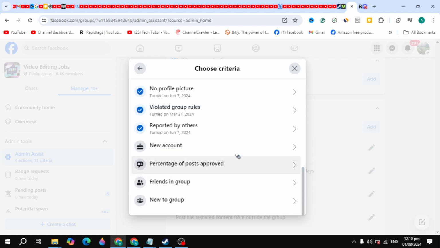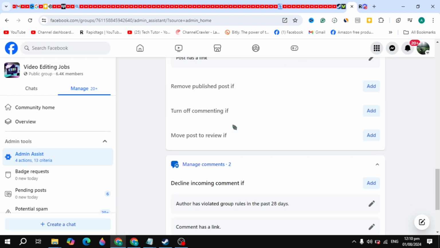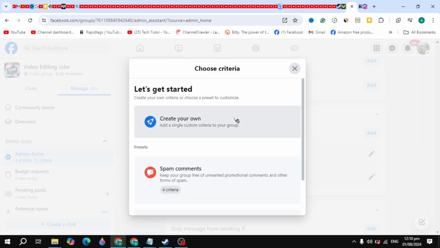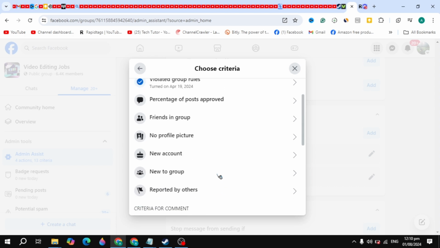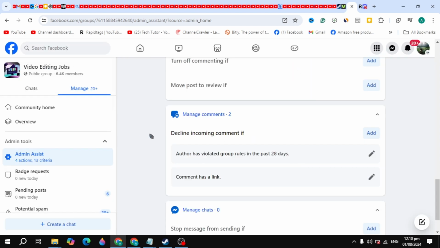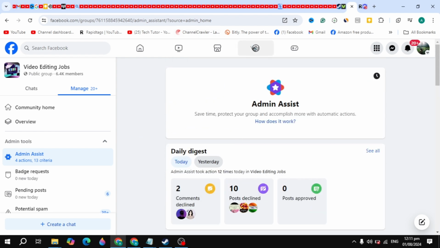And if you are new to the group, or if you have a new account, the same applies. So there are also free groups on Facebook. You can keep searching for free groups, because admins also add criteria to keep scammers away from posting irrelevant comments in the groups.